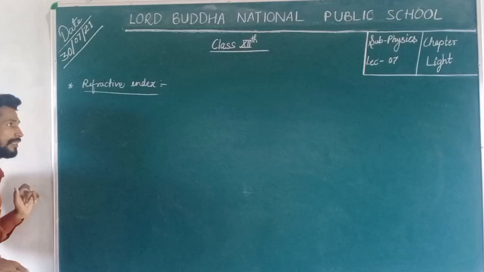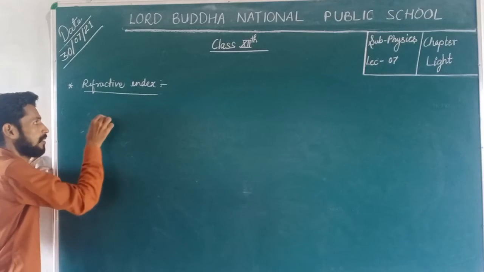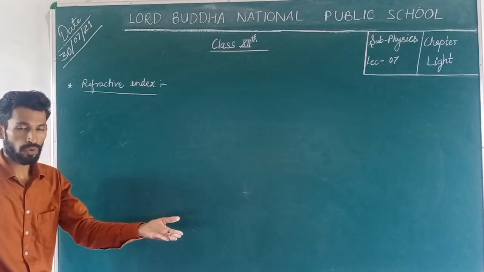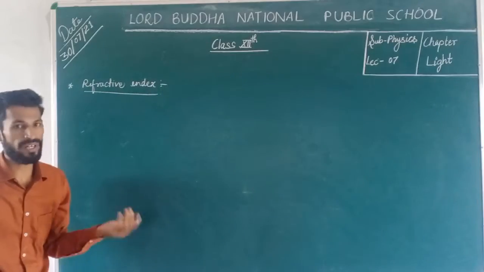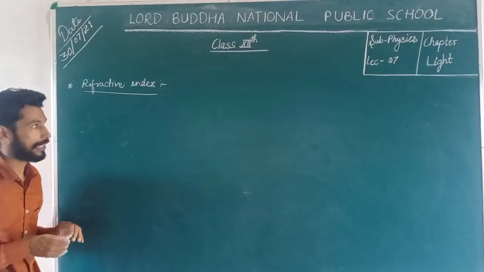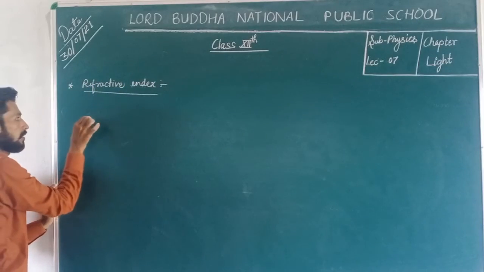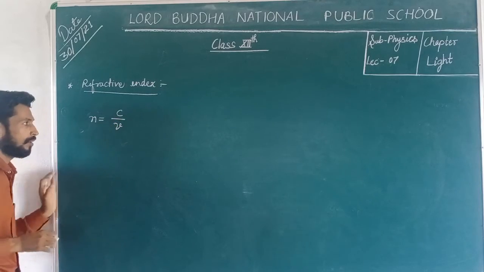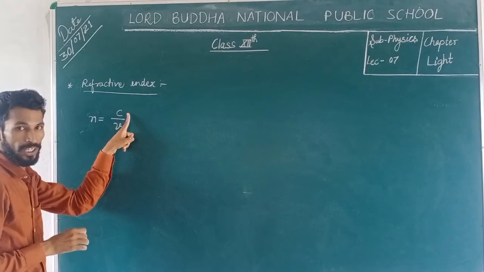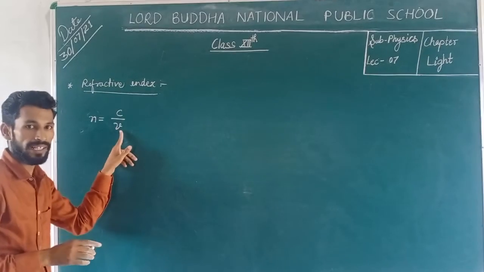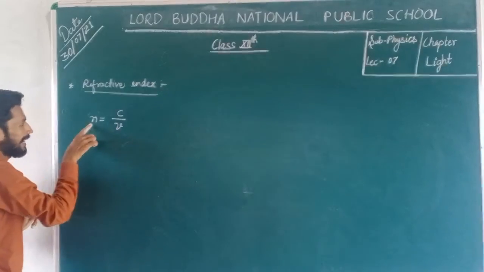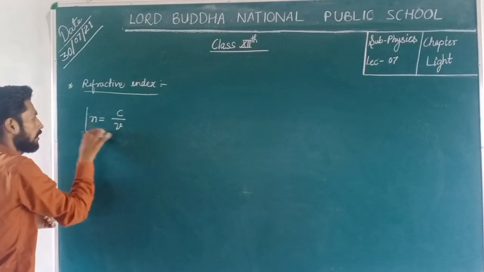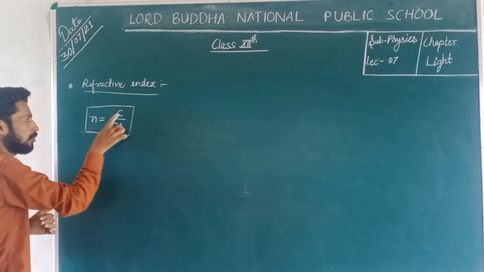Actually, refractive index is the ratio of speed of light in vacuum to the speed of light in any medium. So n equals c by v, where c is the speed of light in vacuum, v is the speed of light in any medium, and n is the refractive index.